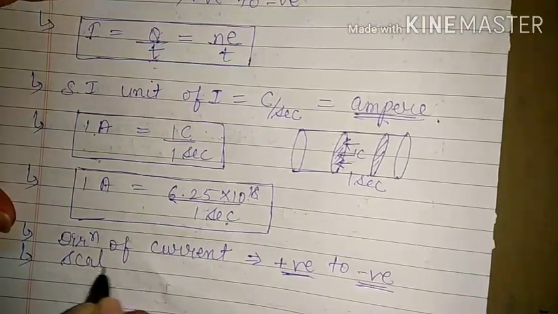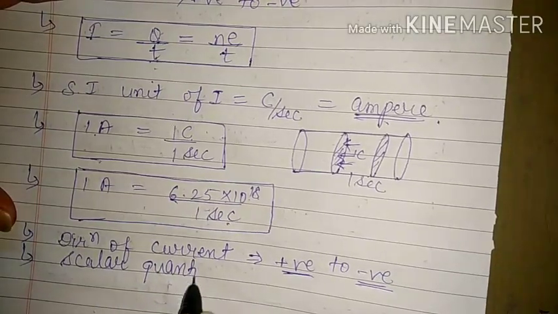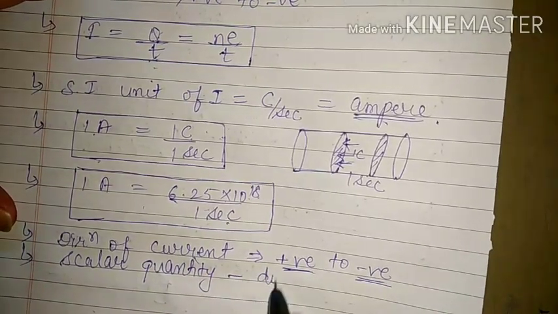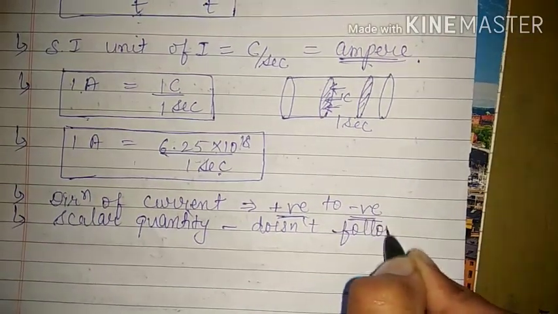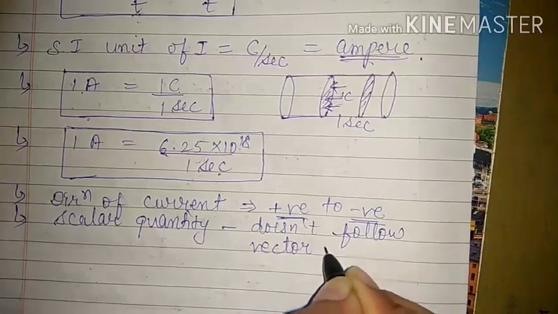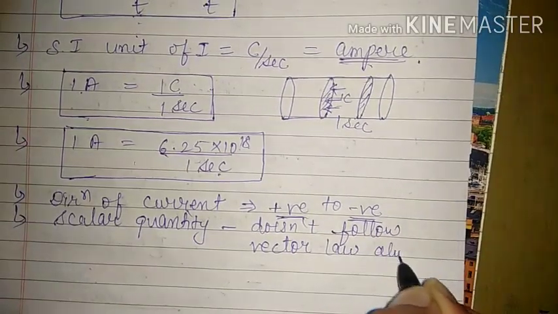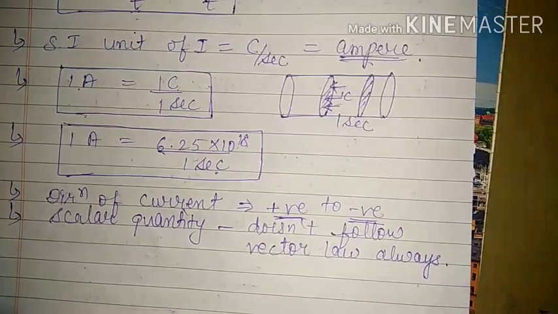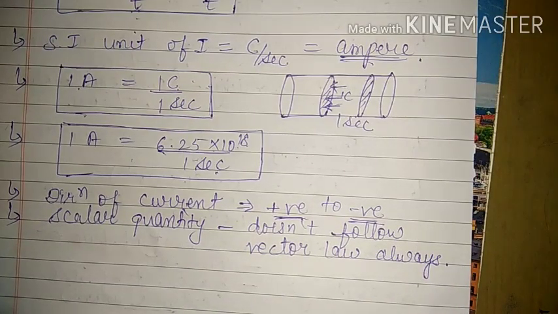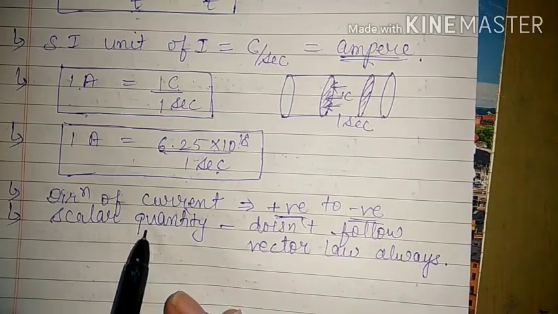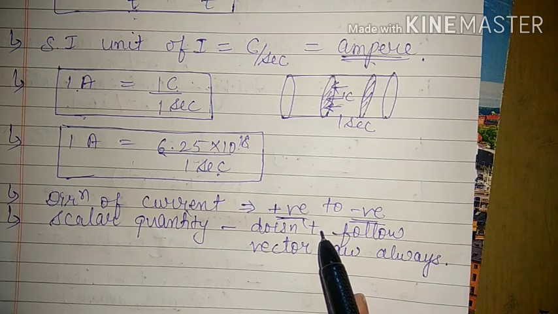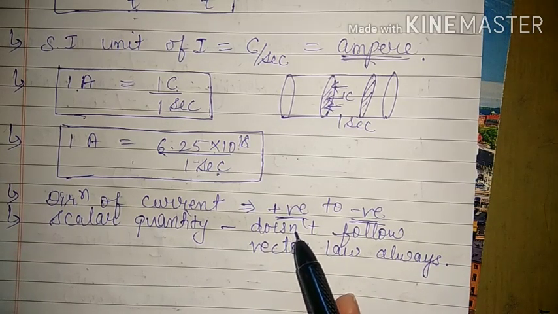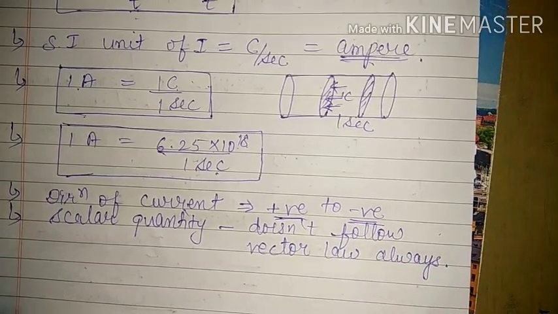One more important thing: current is a scalar quantity because it does not always follow vector laws of addition and subtraction. So it is a scalar quantity, and its direction only indicates the direction of flow, opposite to the flow of electrons. This is the meaning of its direction only.